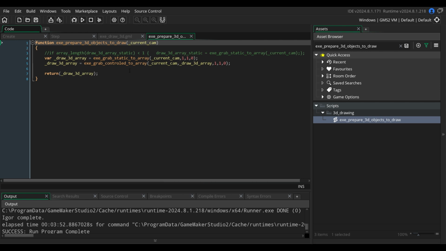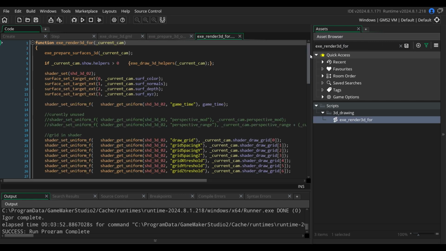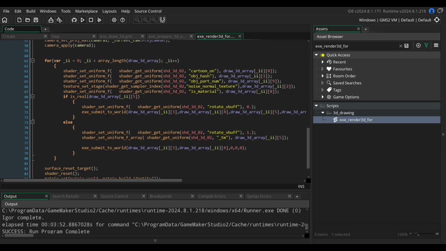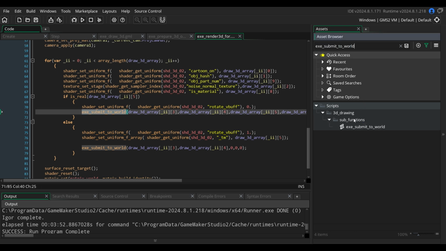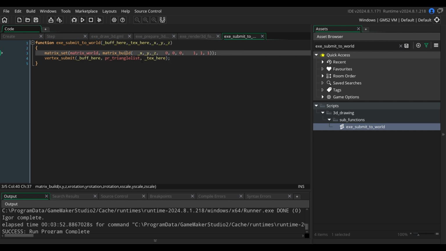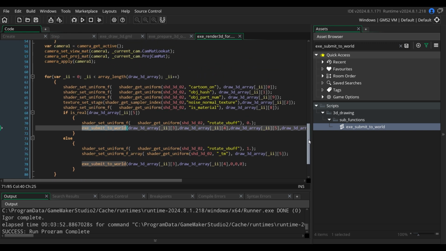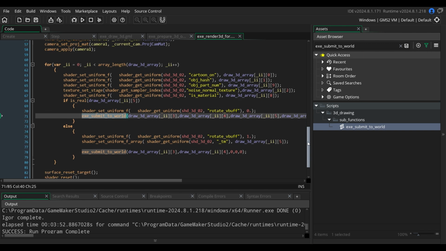Probably you are drawing everything, so you are grabbing all the objects and you are passing them in the form that is familiar to you, as submit to world, vertex submit. This is something you probably recognize: matrix set, vertex submit, vertex buffer, triangle list, texture, position, rotation, and so on. I don't use rotation, I have solved this another way, so my objects are not rotated, but you clearly see them rotated.